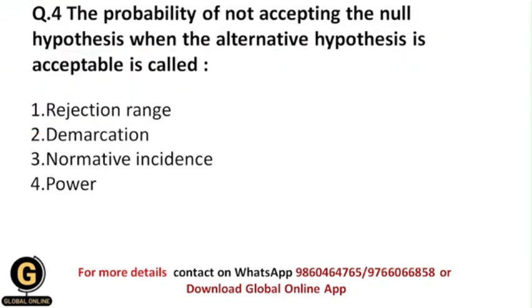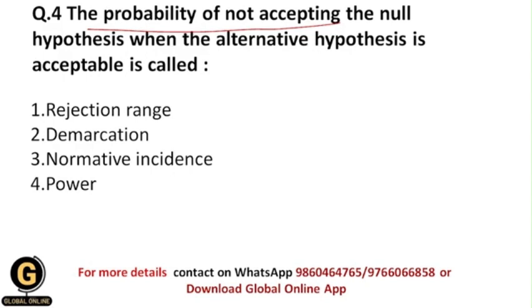The probability of not accepting the null hypothesis when the alternative hypothesis is acceptable is called: so what is the probability of not accepting the null hypothesis, when in that situation the alternative hypothesis is acceptable? It means that here the null hypothesis is false, and that's why we are not accepting it.